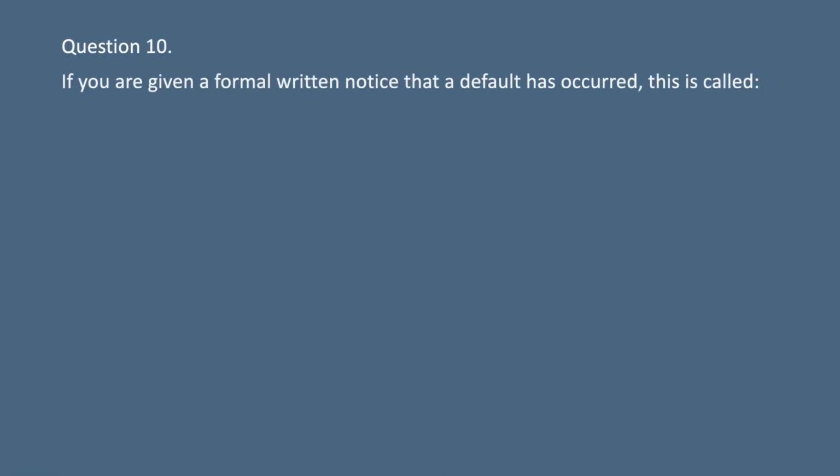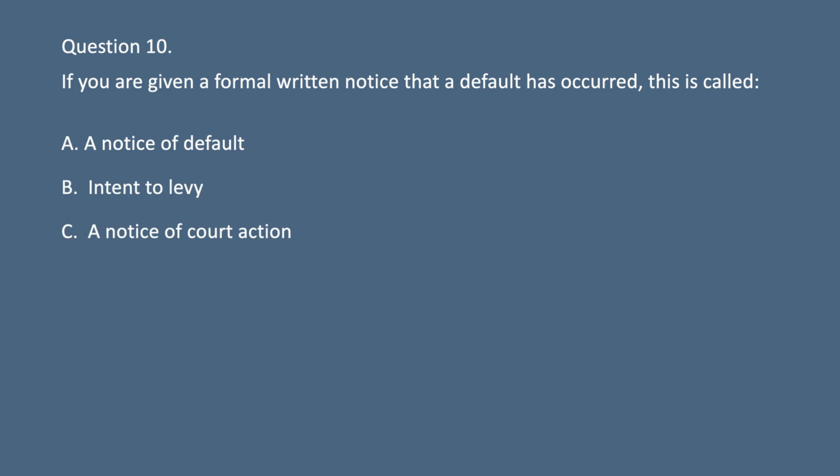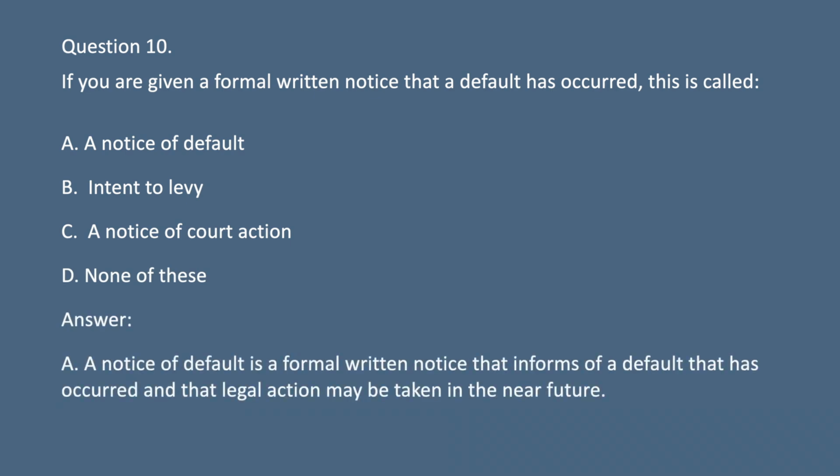Question 10. If you are given a formal written notice that a default has occurred, this is called A. A notice of default. B. Intent to levy. C. A notice of court action. D. None of these. Answer. A. A notice of default is a formal written notice that informs of a default that has occurred and that legal action may be taken in the near future.